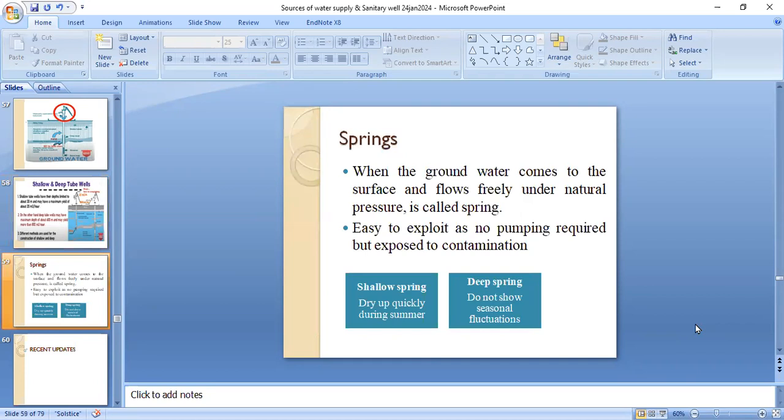Springs. When the groundwater comes close to the surface and flows freely under natural pressure, it is called a spring. It is easy to exploit as no pumping is required, but it is exposed to contamination. Shallow springs dry up quickly during summer, while the deep springs do not show seasonal fluctuation.